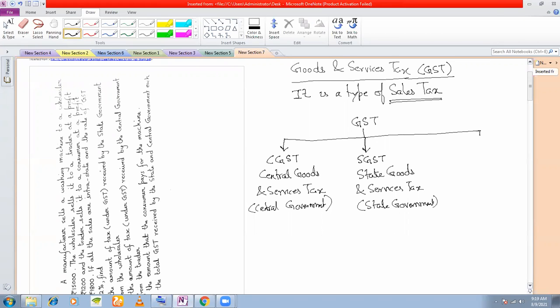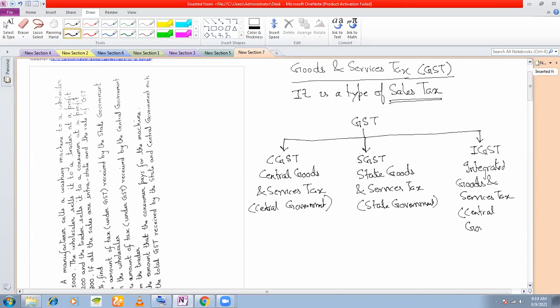And thirdly, you have another type, which is called the IGST. This is called the integrated GST, integrated goods and services tax. Integrated goods and services tax also goes to the central government. Now, what is the difference between IGST and CGST?